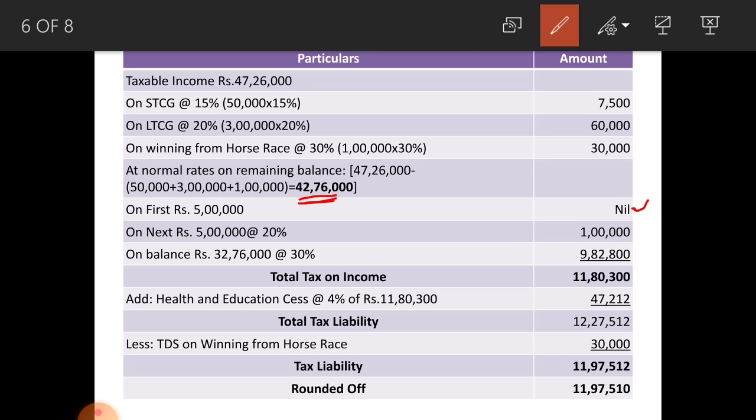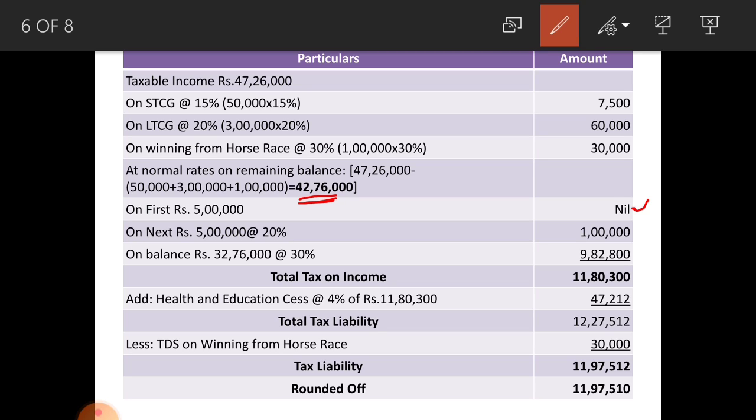Next, on balance 32,76,000, that is 42,76,000 minus 10 lakh, that is first 5 lakh and 5 lakh to 10 lakh, 32,76,000 at 30%, that amounts to rupees 9,82,800, that is total tax liability using the normal tax slab.